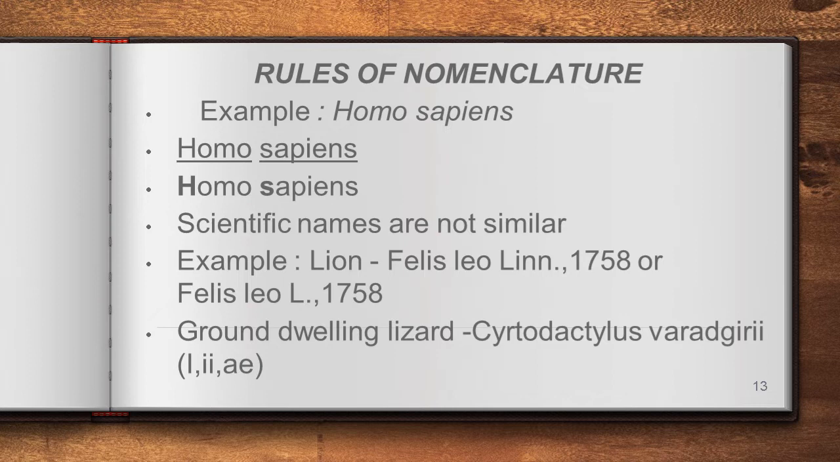But one rule is included along with this. If the scientist's name is used, at the end we have to add either one i, or double i, or ae. Do you get me? Cetodactylus varadgiri we can write, but at the end we have to include either a single i, or double i, or a and e. Understand?